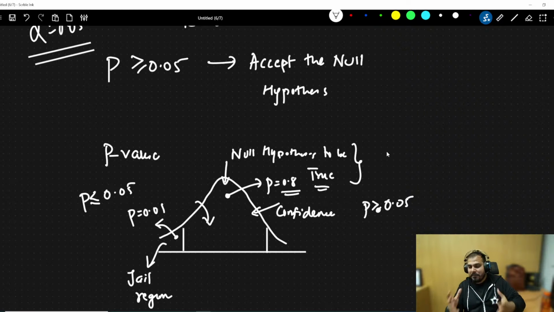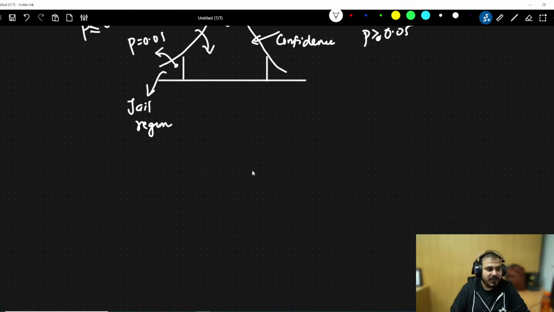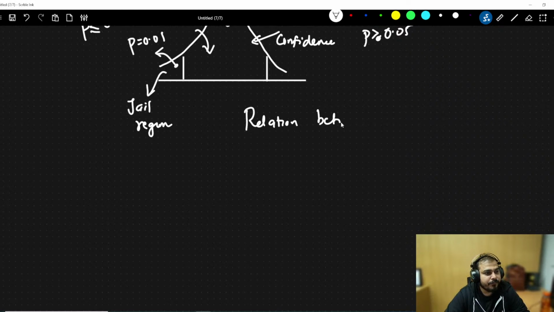I still feel bad about myself. I was not able to teach this one properly everywhere, but always understand this relationship between p value and significance value.